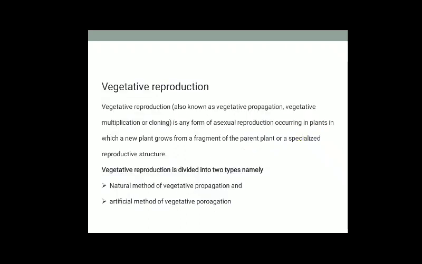Next, we discuss vegetative propagation or vegetative reproduction. Regeneration or formation of a new individual from any part of the plant, that is root, stem and leaves of the body, is known as vegetative propagation. The parts that are involved in vegetative propagation are known as vegetative propagules. And this vegetative propagation has various significance.